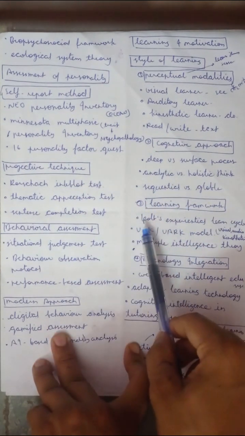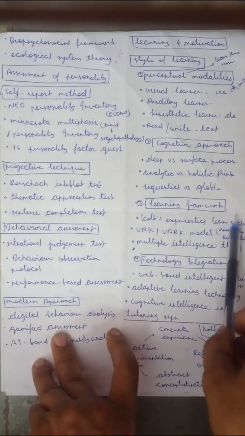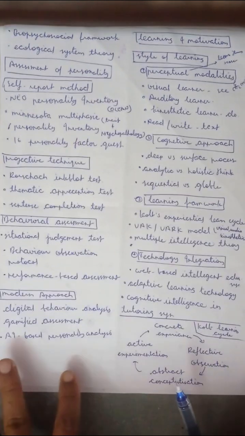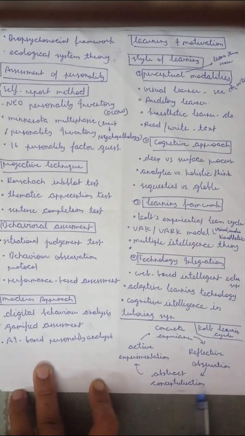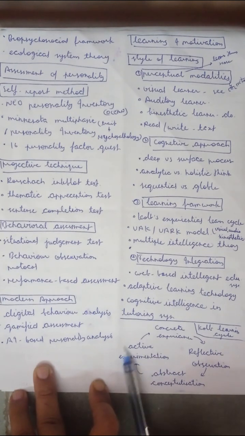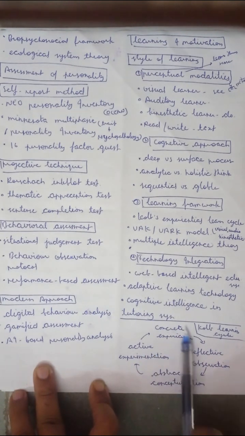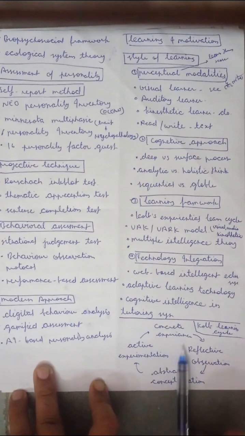Then the learning framework, Kolb's experiential learning cycle. In Kolb's cycle, concrete experience leads to reflective observation, which leads to abstract conceptualization, then active experimentation, which leads back to concrete experience. So this is Kolb's learning cycle.